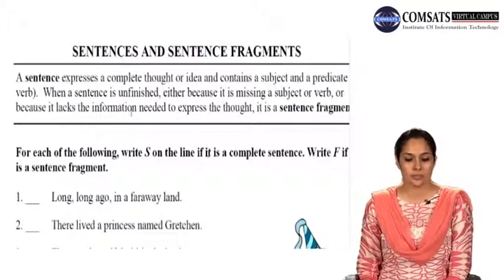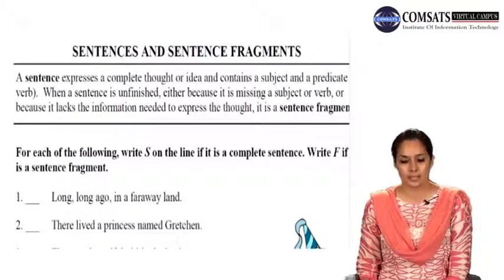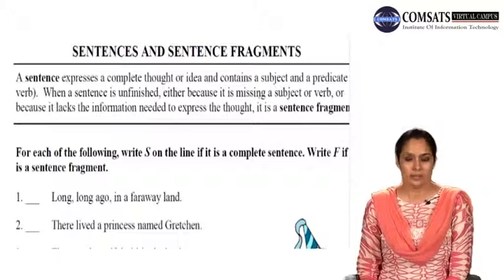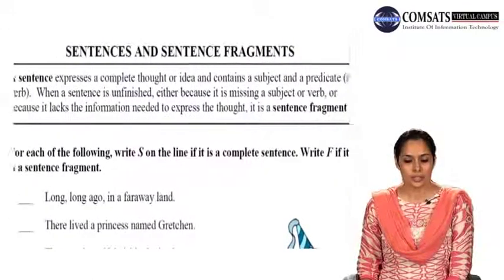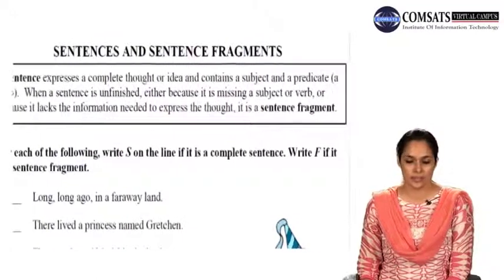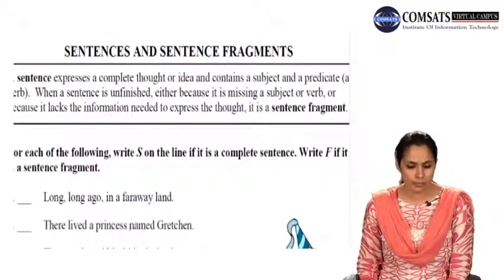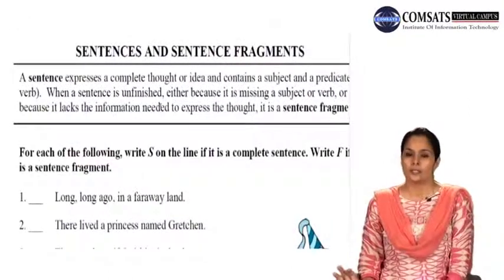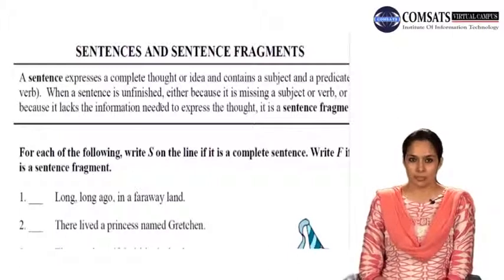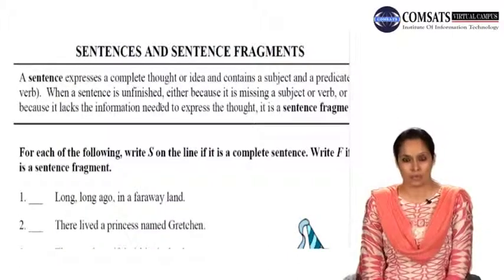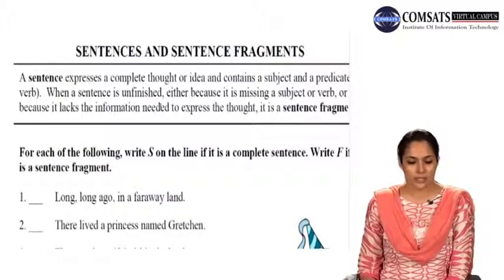A sentence expresses a complete thought or idea and contains a subject and predicate, that is the verb part of the sentence. When a sentence is unfinished, either because it is missing a subject or verb, or both, because it lacks the information needed to express the thought, it is a sentence fragment. This is a kind of a review of what we just did. A sentence fragment is a part of a sentence which either misses a subject or a verb or both of them, and we'll be identifying those sentences.